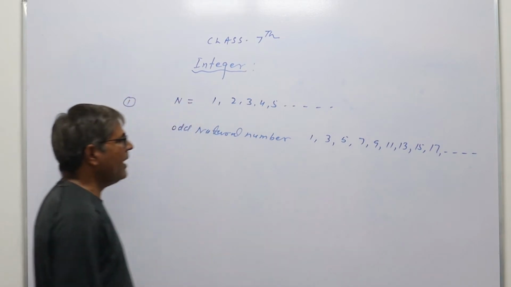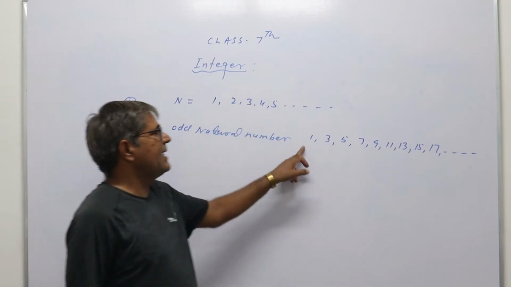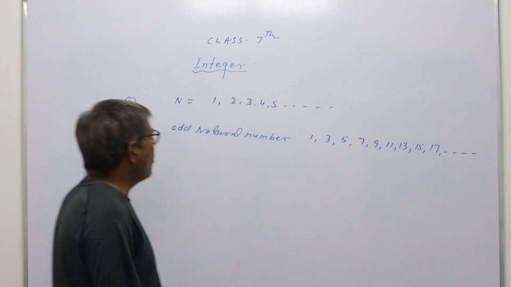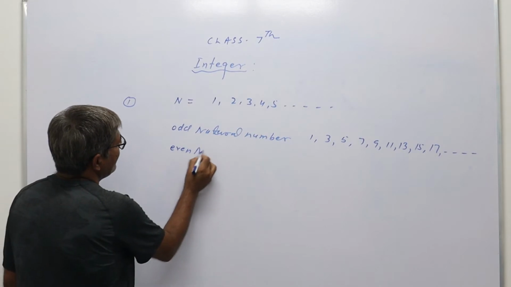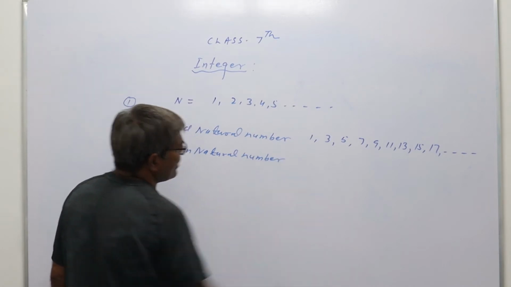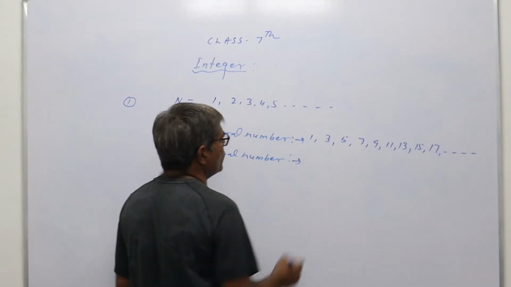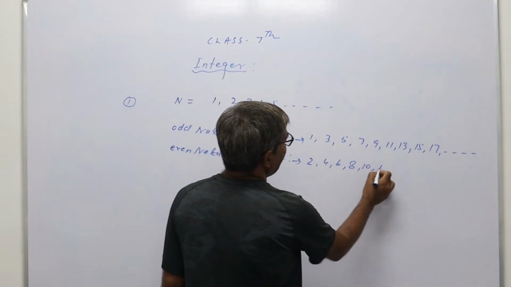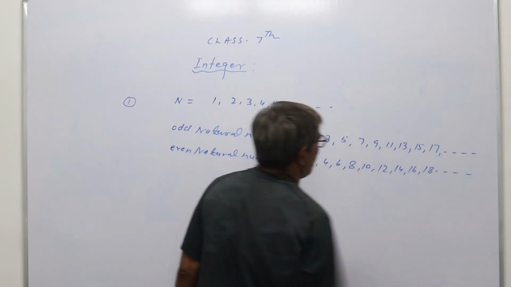Means those numbers which are not divisible by 2 are known as odd natural numbers. Second one are even natural numbers. So even natural numbers means those numbers which are divisible by 2, that is 2, 4, 6, 8, 10, 12, 14, 16, 18 and so on.